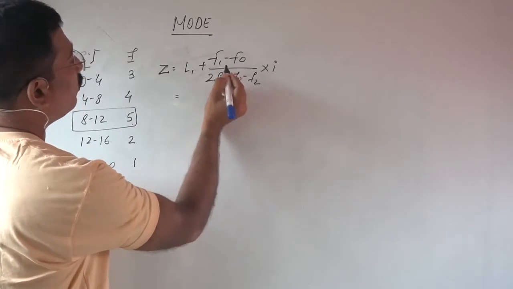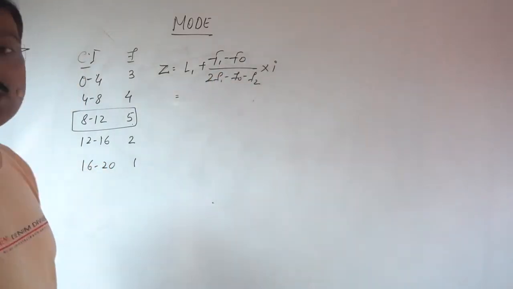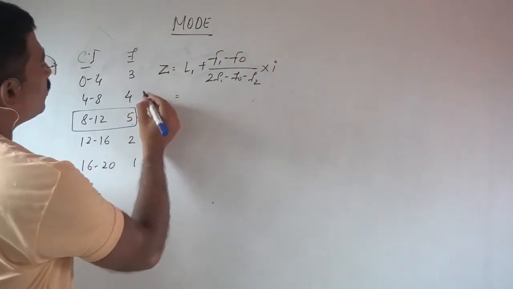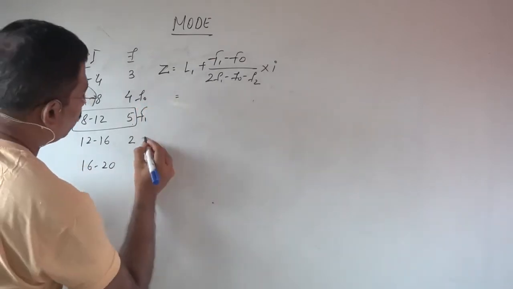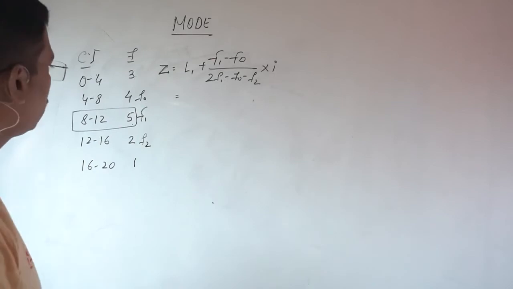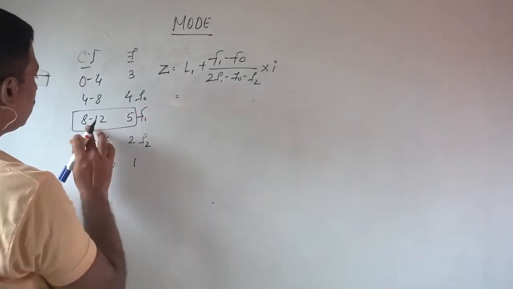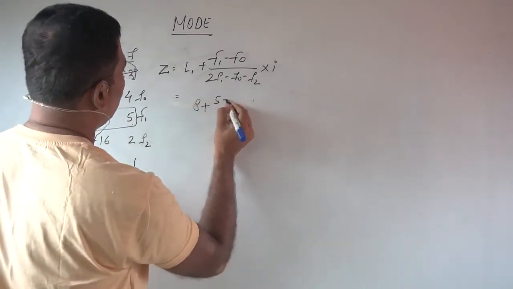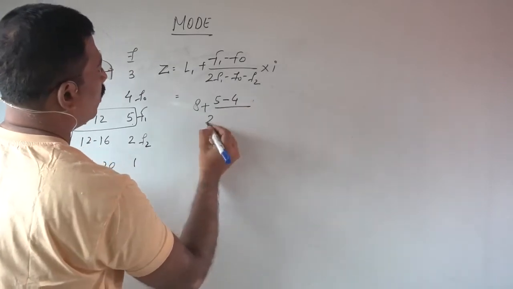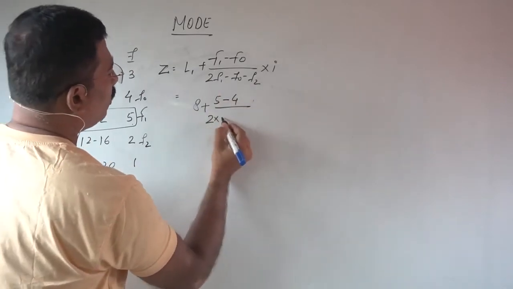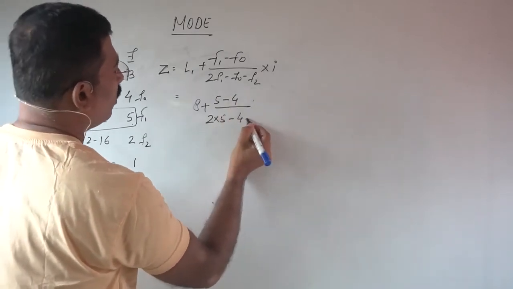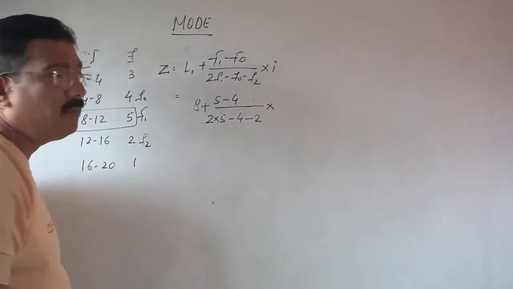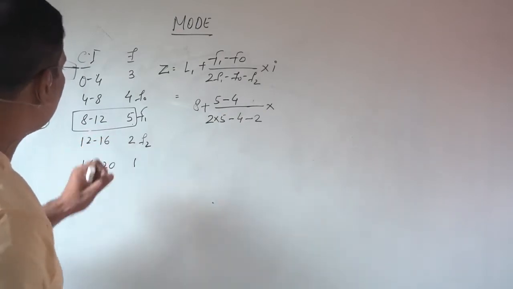Now, first, what is F1, what is F0, what is F2? F1 is the maximum frequency, F0 is the preceding one, and F2 the next one. Now put the values. What is L1? That is 8, plus F1, which is 5, minus F0, which is 4, upon 2 into 5 minus F0, which is 4, minus F2, which is 2, into i. i means the class difference, which is 4.